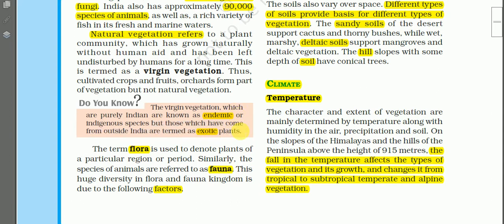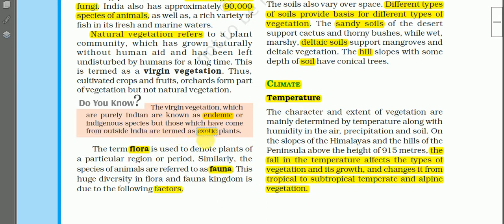That means the vegetation which has grown in our place since time immemorial is known as endemic, native or indigenous. And those which have been brought from outside, that is from other countries of the world, are known as exotic plants.